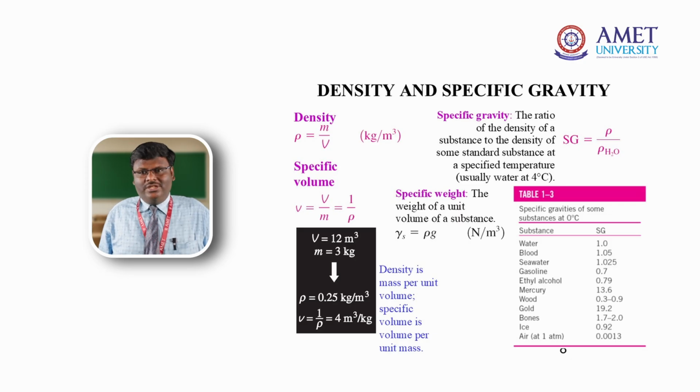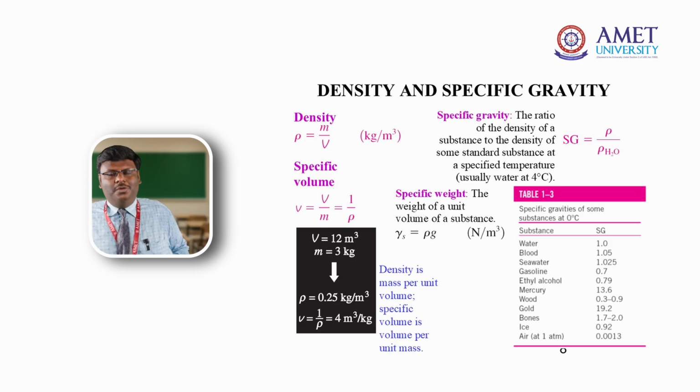Coming to the next one, specific volume. Specific volume is the volume occupied by unit mass of a substance. The unit for specific volume is meter cube per kilogram.